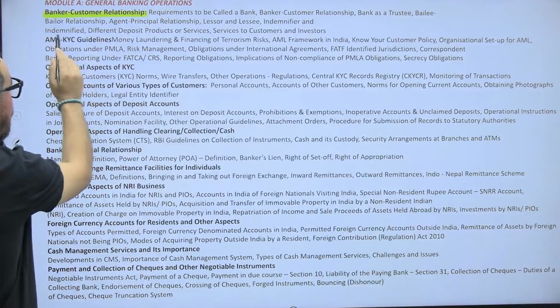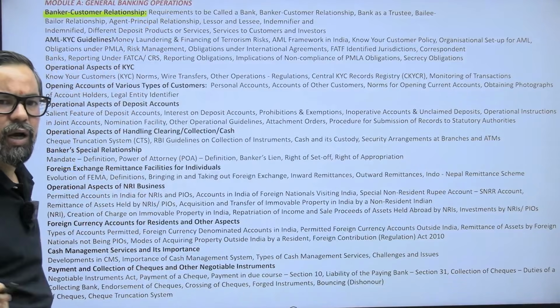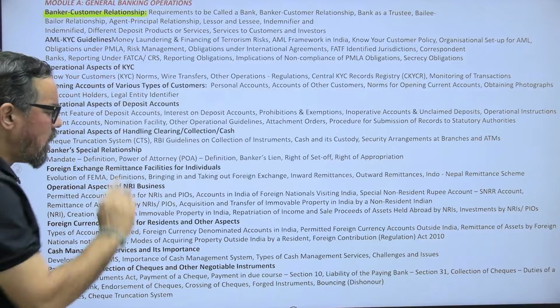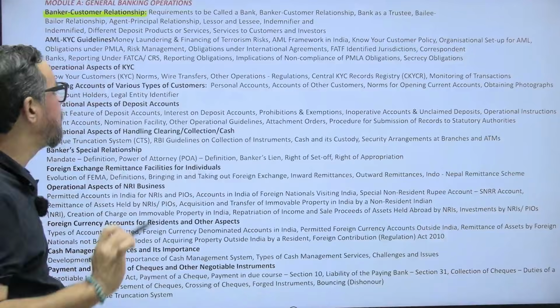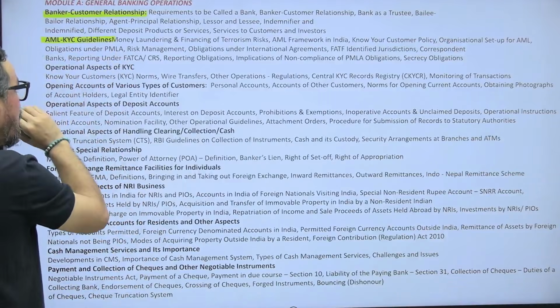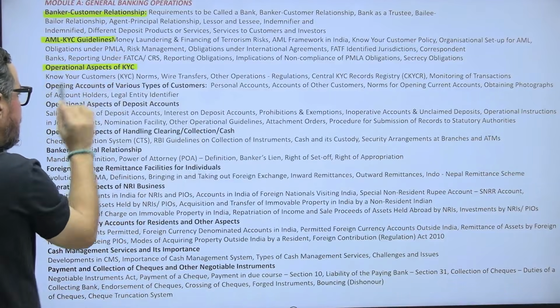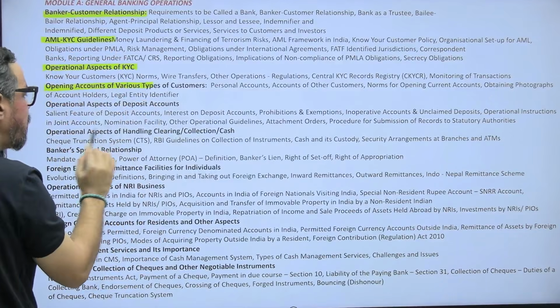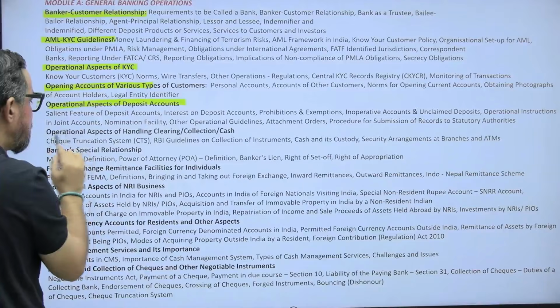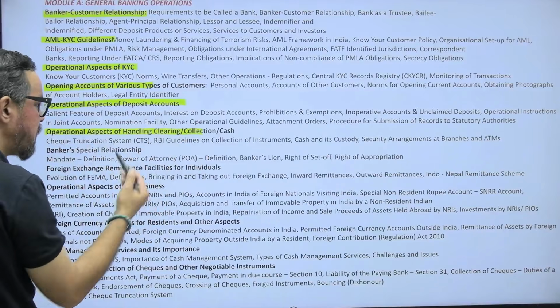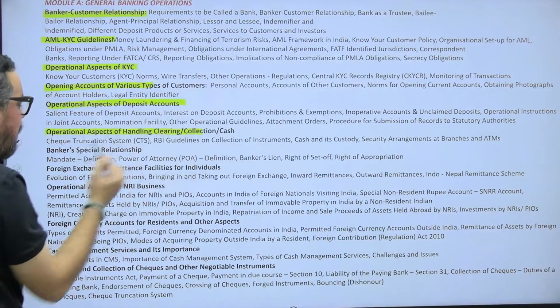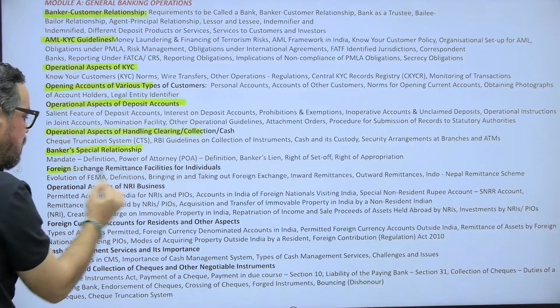Then I'll not be listing out what is important, what is not. You have to go through once after. Okay, please, this is my suggestion. AFM, AML, KYC, operational aspect of KYC, opening account of various type of customers, operational aspect of deposit account, clearing and collection, special relationship, FEMA.